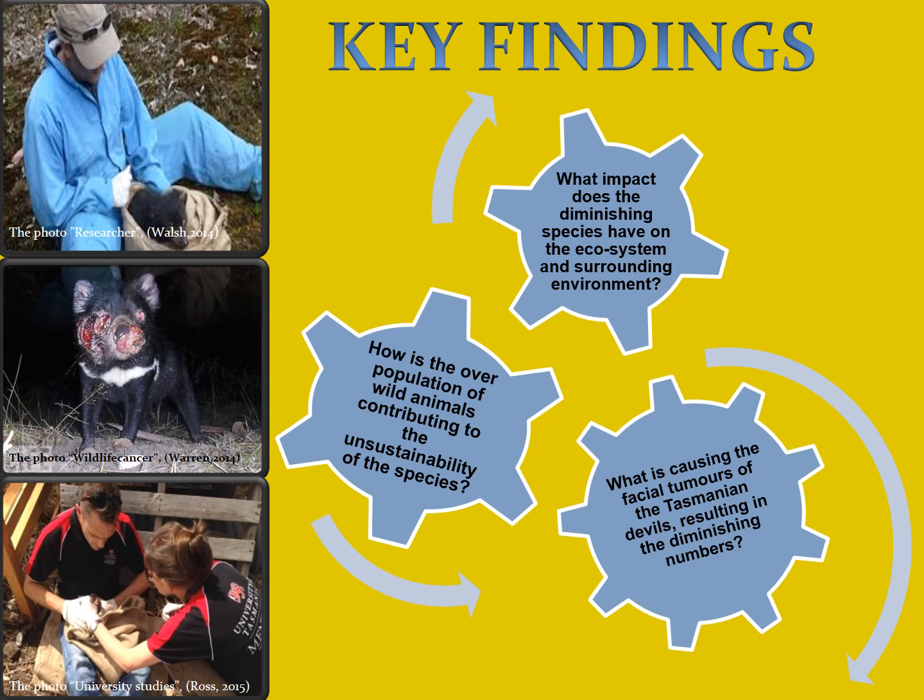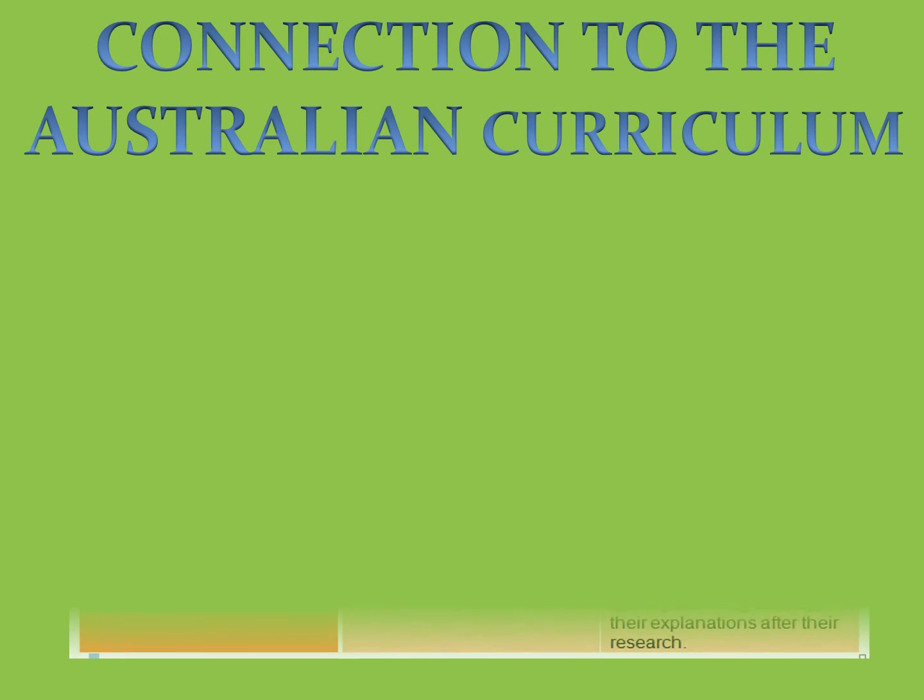With further research from Smith, Whitehouse and Pedersen in 2009, it was stated that the unsustainability of the species could lead to the extinction of the Tasmanian devils, therefore allowing for the introduction of more wild animals such as cats, dogs and foxes. By increasing the population of wild animals, we are lowering the chance of Tasmanian devils' survival as well as causing habitat loss and a whole life cycle change for the environment.